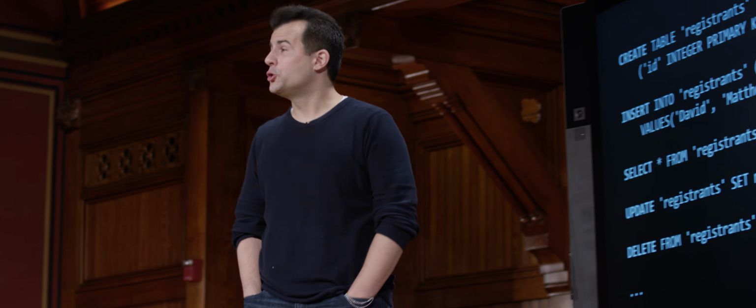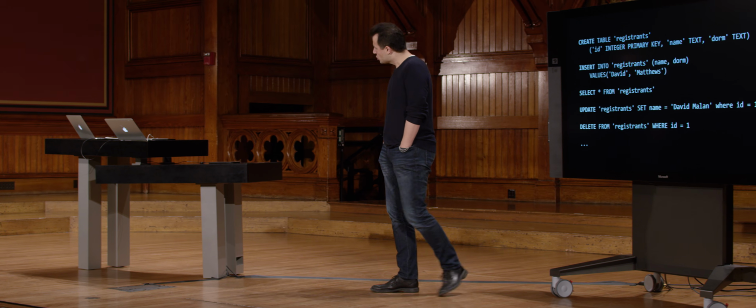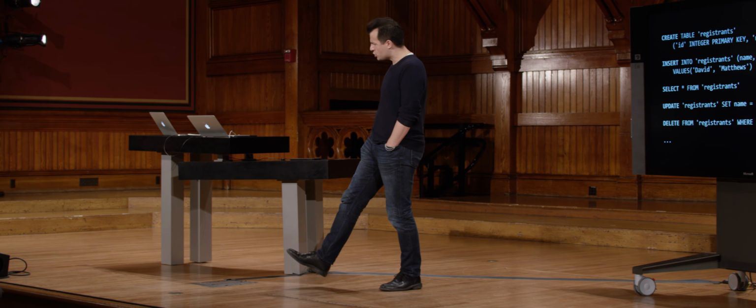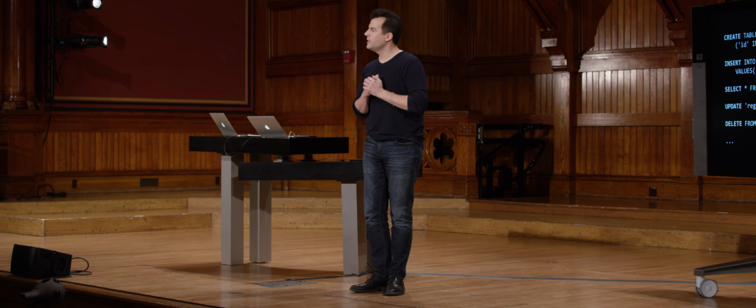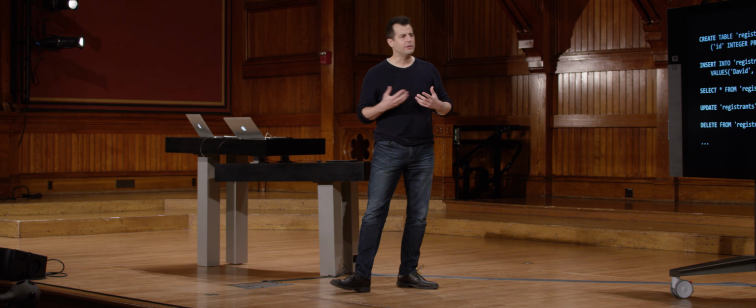Because what if there are 2 Zamilas at Harvard? What if there are 2 Robs at Harvard? Well, each of those queries didn't seem to specify which Rob or which Zamila. It just said where the name is Rob or the name is Zamila. So how do we distinguish the 2?